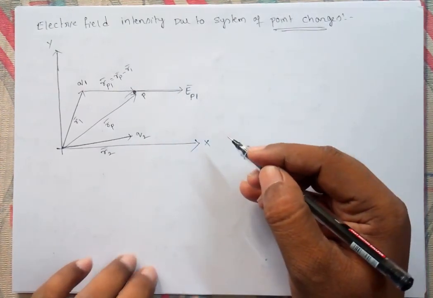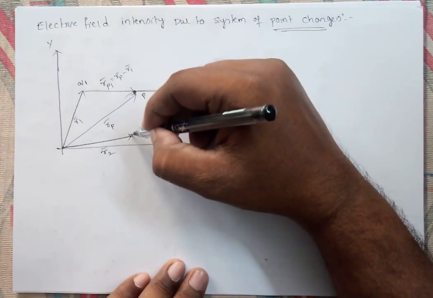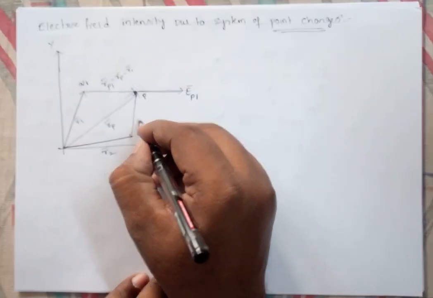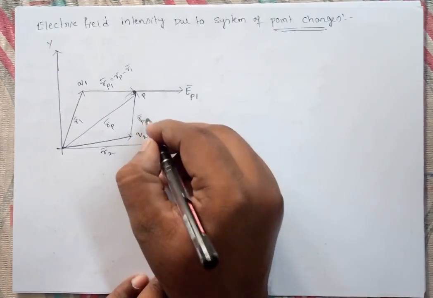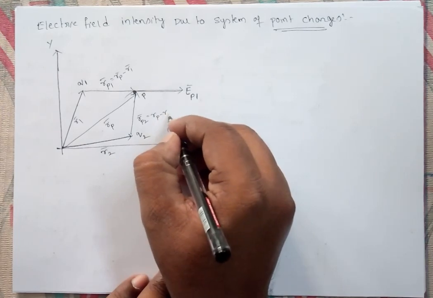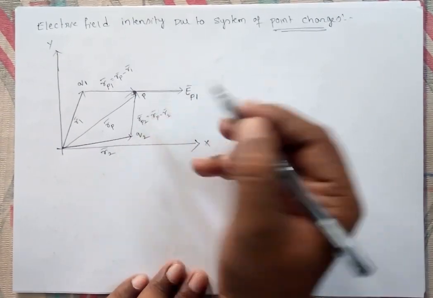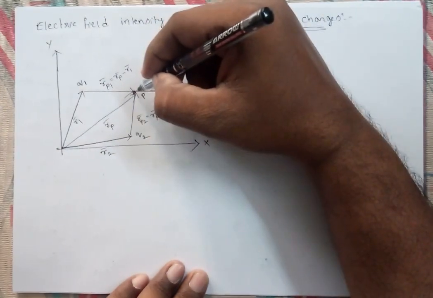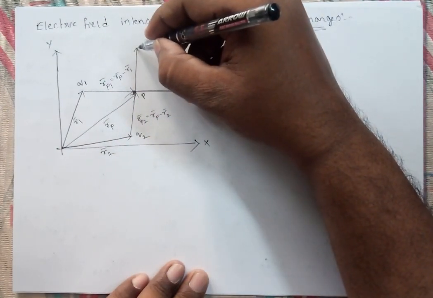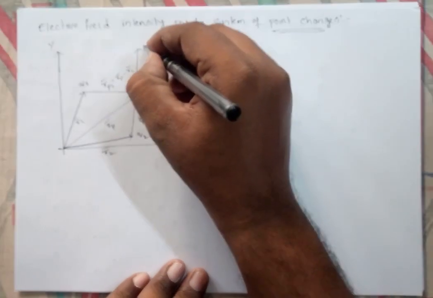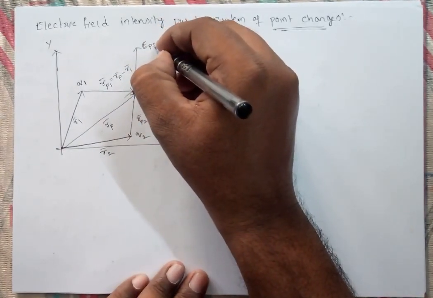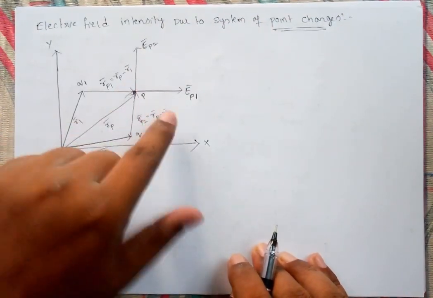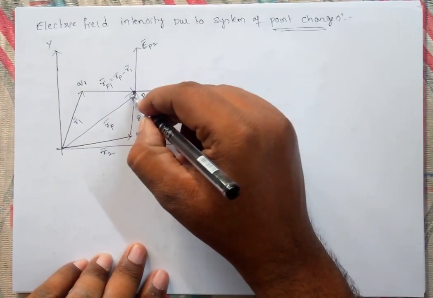In the same way, if you join the second charge, this is rp2 bar, that is rp bar minus r2 bar, and the electric field intensity due to this charge is away from it. That is the electric field intensity at point P due to the second charge q2.